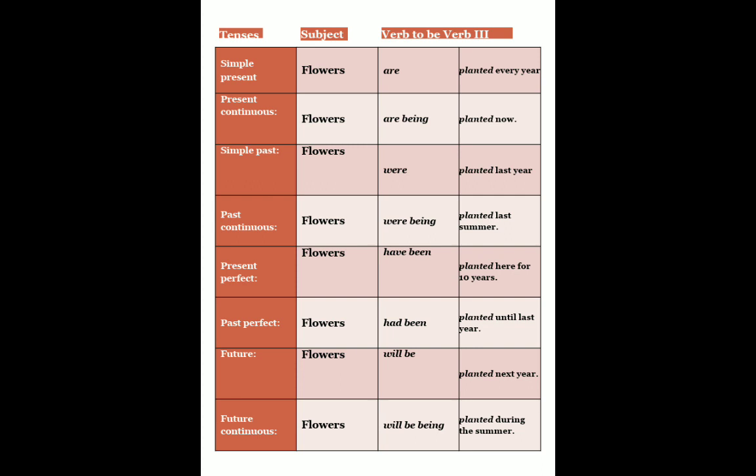Next. This is an example of the tenses: subject, verb to be, verb 3. In simple present, flowers are planted every year. And in present continuous, it can be flowers are being planted now. For the simple past, flowers were planted last year. Next, for the past continuous, flowers were being planted last summer.